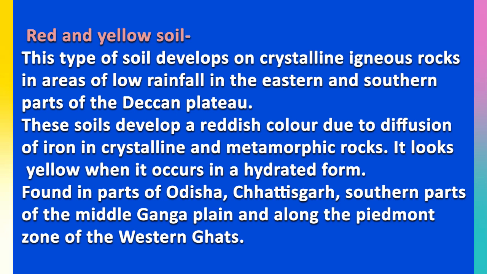Children, it is also found in parts of Odisha, Chhattisgarh, and the southern part of the Middle Ganga plain, that means the Jharkhand area. Children, why is this red and yellow soil red in color? It is red in color due to the diffusion of iron in crystalline metamorphic rocks.